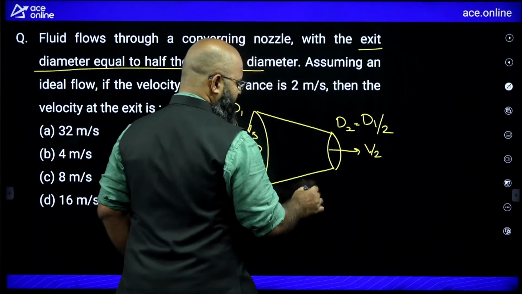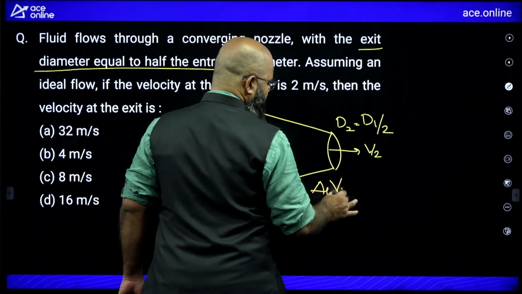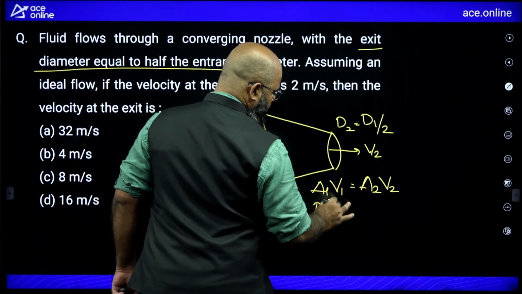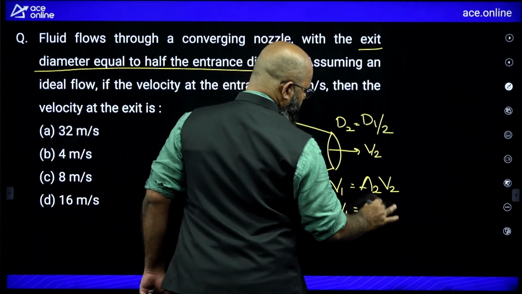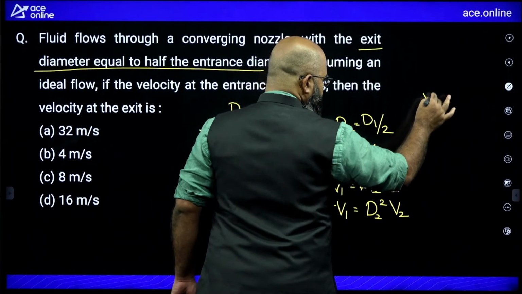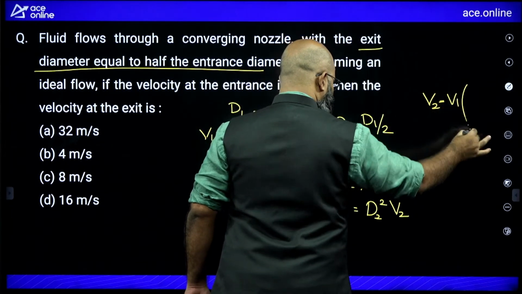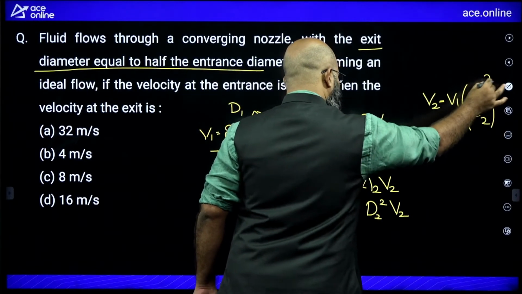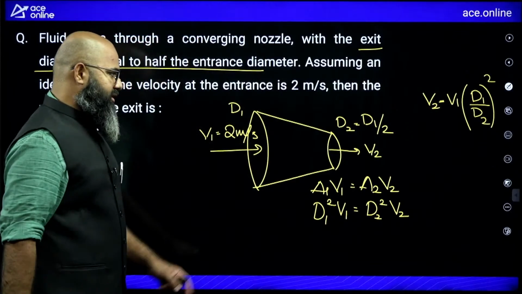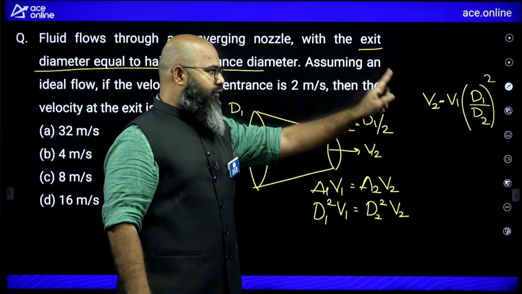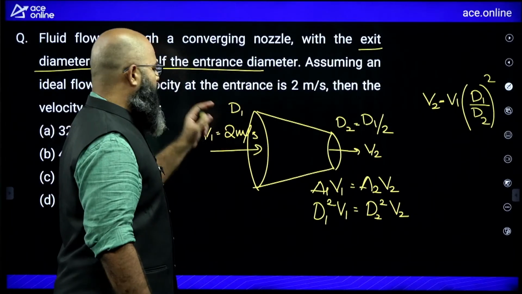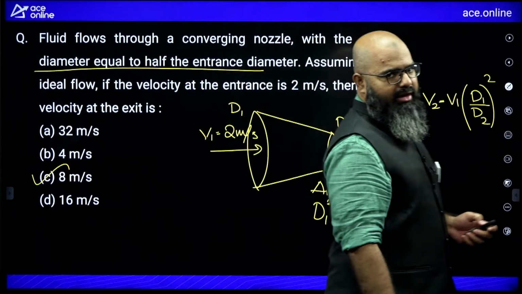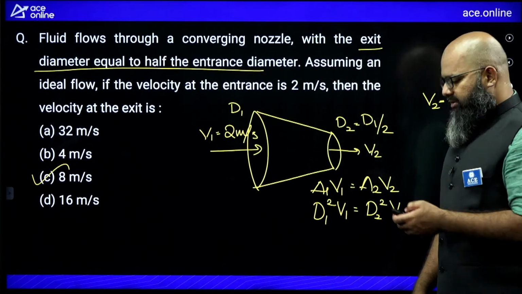What is the value of v2, he is asking. Continuity equation says that a1 v1 is equal to a2 v2. So d1 square v1 is equal to d2 square v2. So v2 from here is equal to v1 multiplied by d1 by d2 whole square. Now d1 by d2 is equal to how much? d1 by d2 will be 2, 2 square 4. 4 times v1 is equal to 4 times 2, 8 will be the answer. Option C over here is correct. Very fundamental continuity equation question this is.